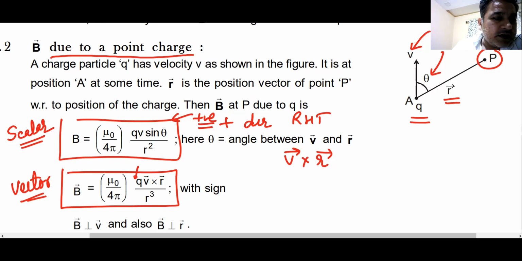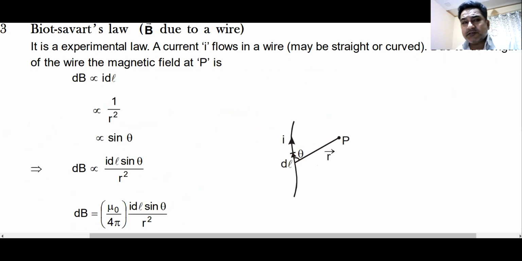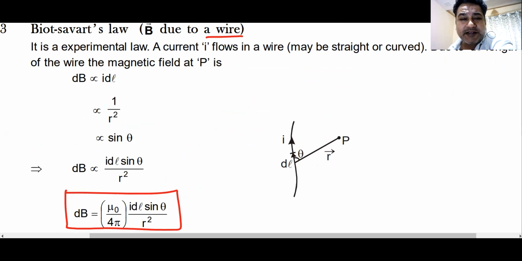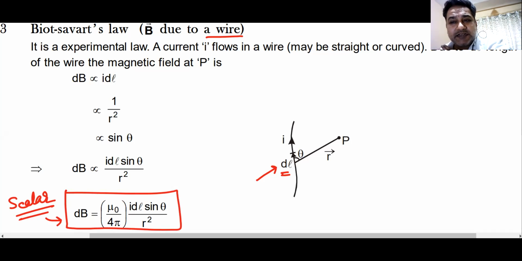Yes, sir. Now, from this charge, if you have a large number of charges flowing in a wire, it becomes the magnetic field due to a current carrying wire. The Biot-Savart law gives us the magnitude of the magnetic field due to a small length dl of this wire. The small length dl is sometimes known as the current carrying element, dl. This dl is treated as a vector quantity. The direction of this dl is the direction of current, and the length of this dl is the magnitude of dl. So this becomes the magnetic field created by a small segment dl, mu naught by 4 pi I dl sine theta by r square.